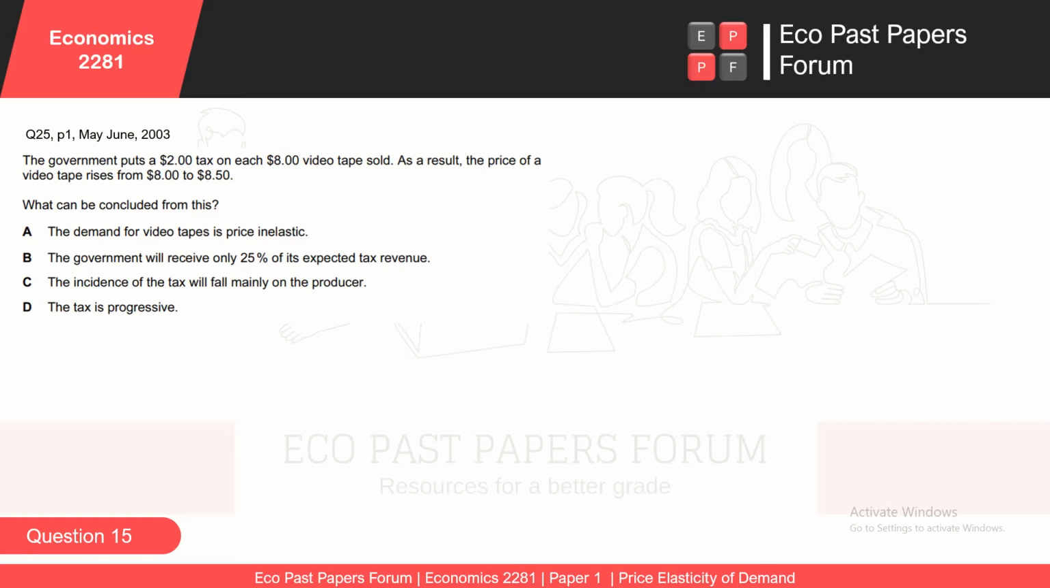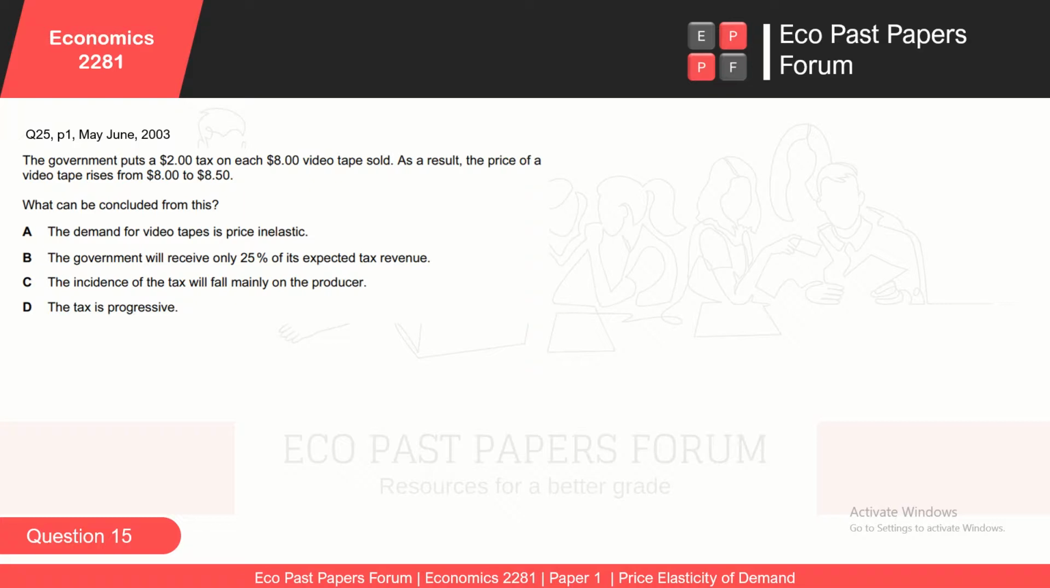This question is taken from paper 1, May-June 2003, question number 25. The government puts a $2 tax on each $8 videotape sold. As a result, the price of a videotape rises from $8 to $8.15. What can be concluded from this?